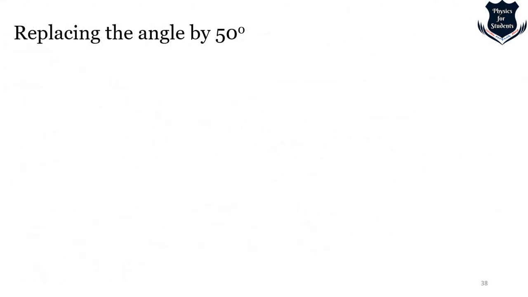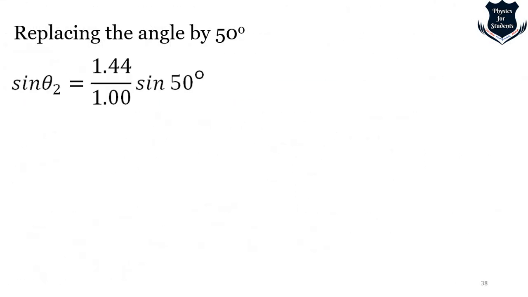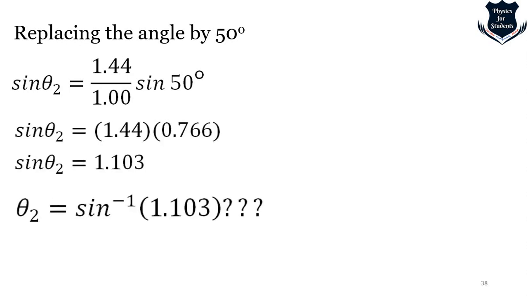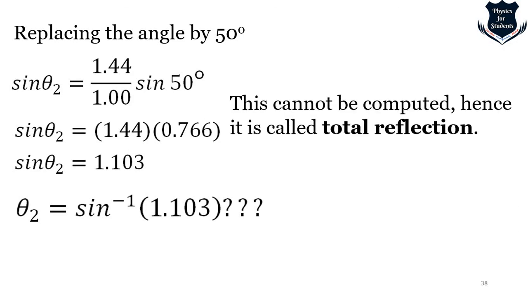Now if I replace it by 50 degrees, what will happen? This remains the same. I put the value of sine 50 degrees and it leads nowhere. Sine theta 2 comes out greater than 1, so I cannot calculate this. It is not possible to take the sine inverse of theta 2, so it cannot be computed. Hence this is called total reflection, which is not part of this video, but this is why total reflection happens, an ideal problem of total reflection.